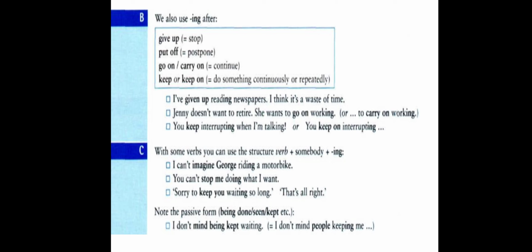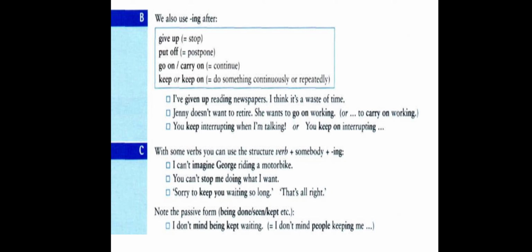I takes am, so it becomes I am, and it is in the continuous. We use being in the passive form, so it becomes I am being, and the past participle of keep is kept, so it becomes I am being kept waiting. And we drop I am, so it becomes being kept.